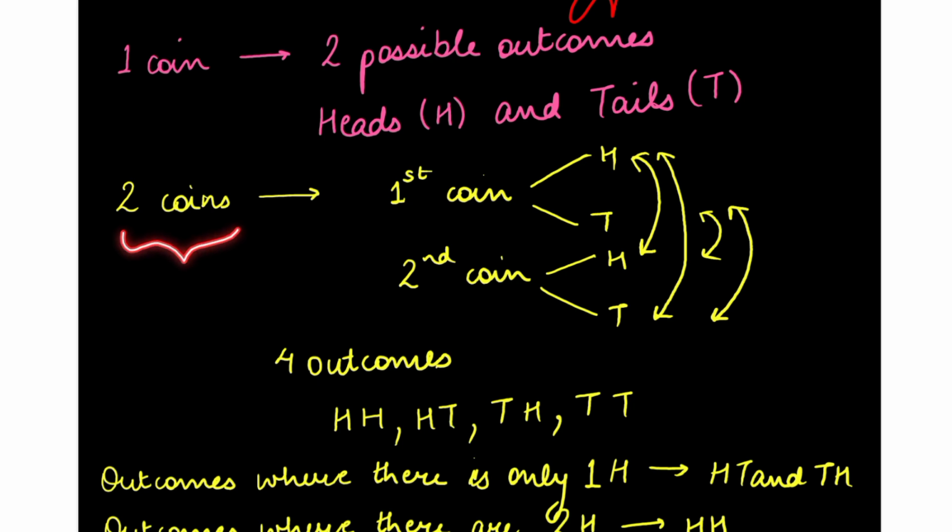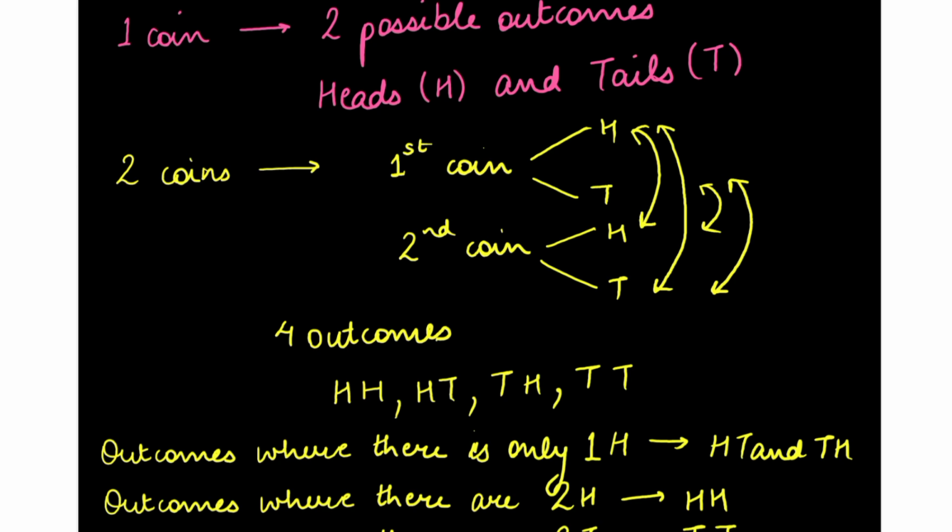Many times questions in probability are based on the outcomes and a particular event. For example, the event can be where there is only one head. What is the probability of tossing two coins and getting only a single head? The outcomes where there is only one head are HT and TH, that is head tail and tail head. So these are the possible outcomes when there is only one head.